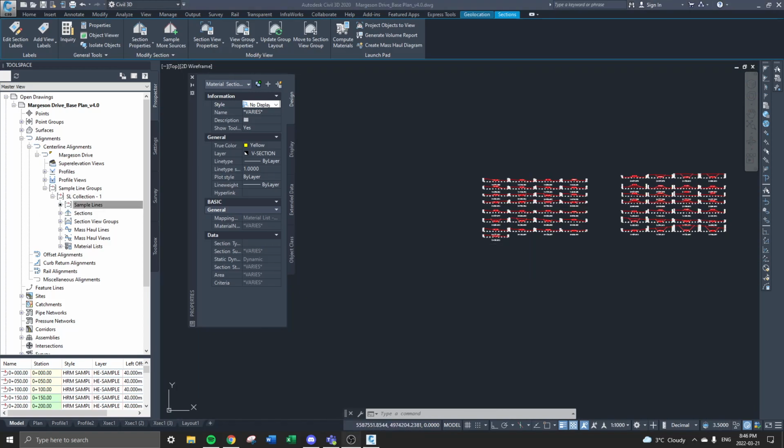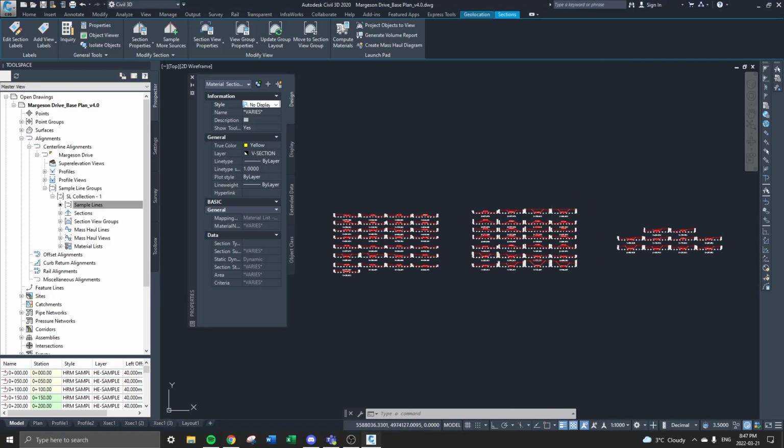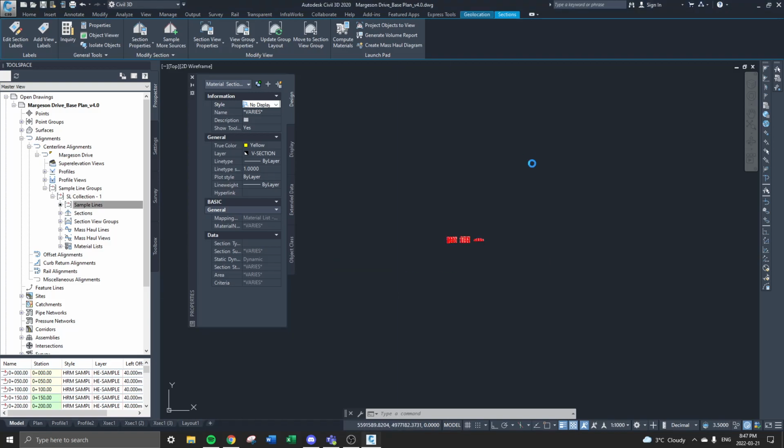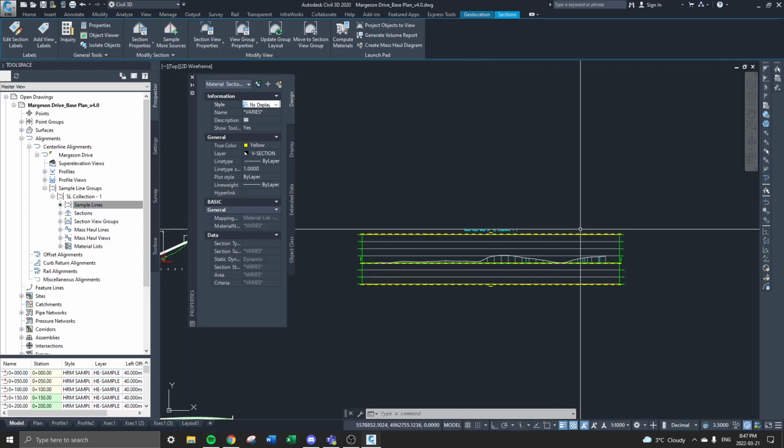Hopefully that helps you. You'll probably have to pause at a few moments. And I can help you out if you get stuck. But hopefully it's the bare bones, gets you your mass haul diagram, and it can update automatically if you make changes. So hopefully that was helpful. See ya.